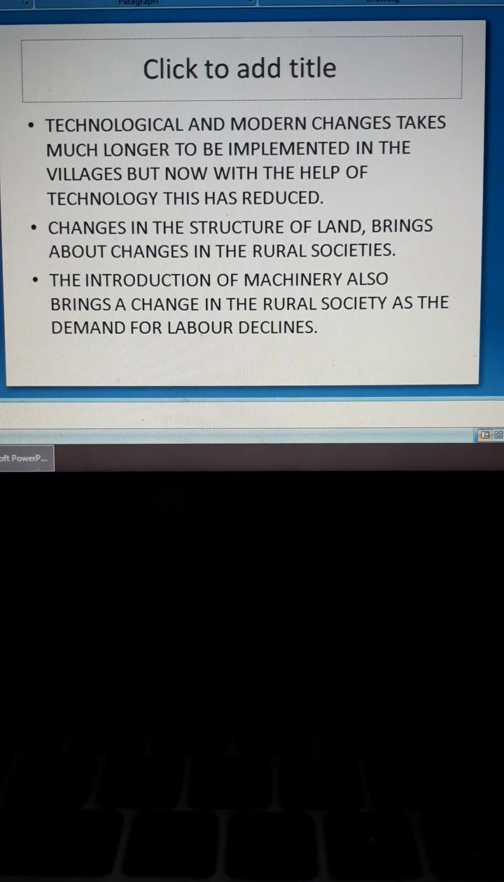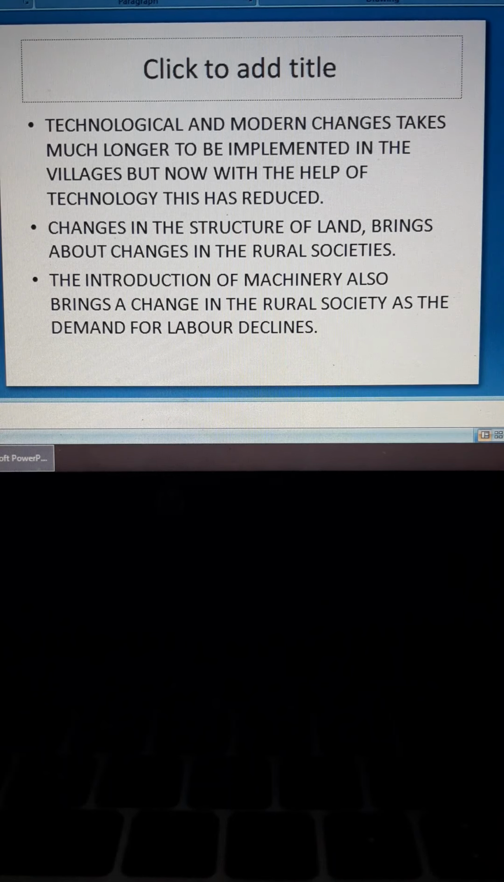Changes in the structure of land bring about changes in rural societies. Agriculture is very important. It is the primary occupation of our country, and especially in rural areas, agriculture is the major source of income and livelihood of the people. For agriculture, land is required, so land is very important. Changes in the structure of land means changes in how the land has been owned. It plays an important role in rural areas.